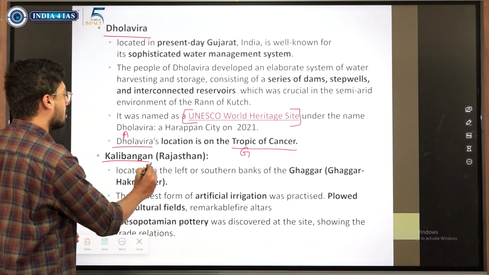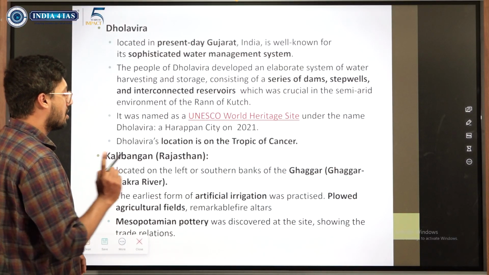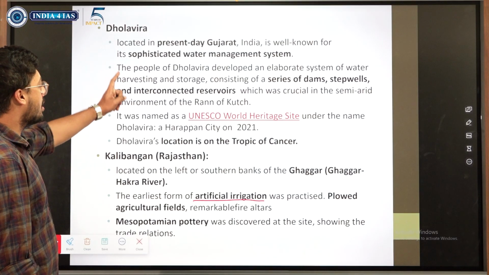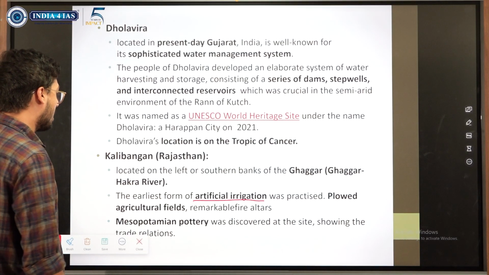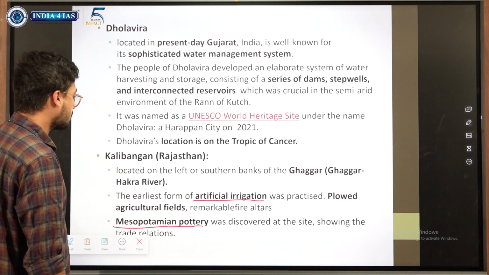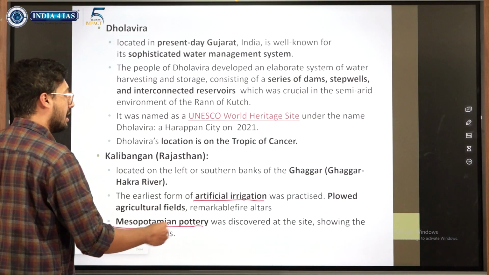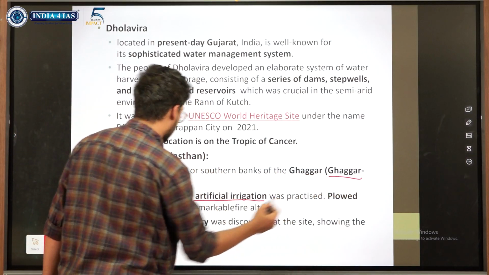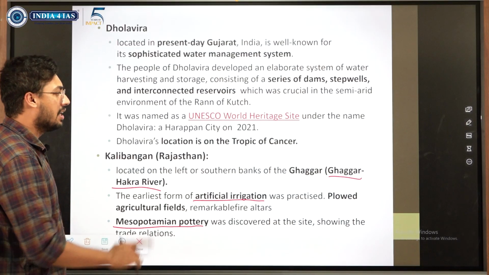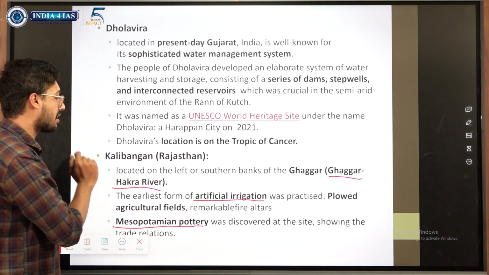So Kalibangan of Rajasthan, a couple of things we have to know. Remember that it is known for artificial irrigation. Irrigation, Dholavira. Artificial irrigation, Kalibangan. And Mesopotamian pottery has been found in Kalibangan. Another thing is that the Ghaggar Hakra river passes through it. It is not the Ghaggar river which is a tributary of Ganga. This is the Ghaggar Hakra river.